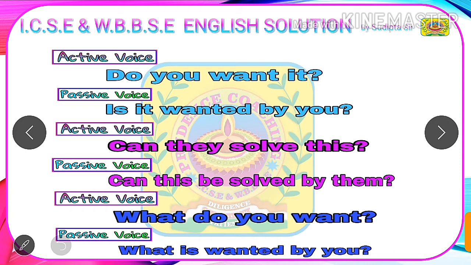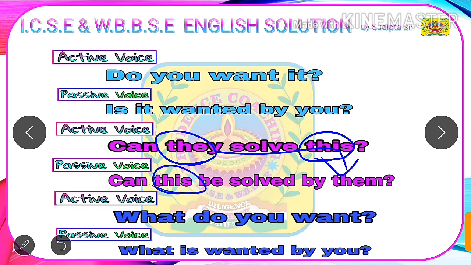To get the subject of the passive voice, we need to swap the subject and object of active voice. Here in active voice, the subject is they, which will become the object of passive voice, and the objective form of they is them. So we have written them as the object of passive voice, and here this is the subject, which is the object of active voice. Now we need to write be after it, as we have got the subject of passive voice.